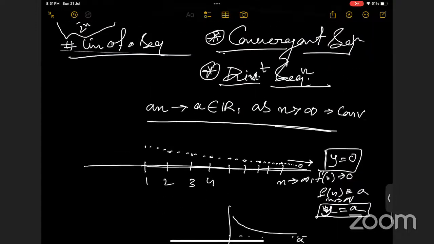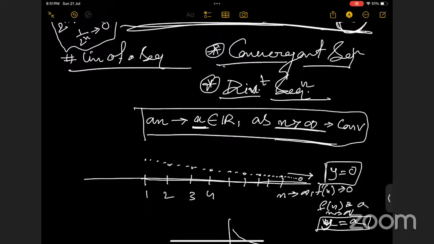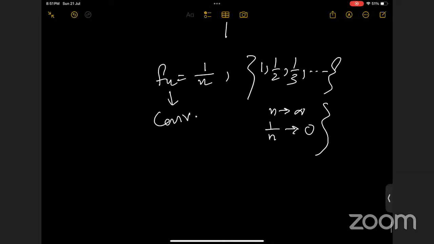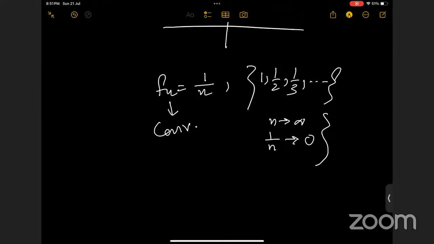When we have this condition, basically, as n tends to infinity, this is our fixed condition, and a is basically variable, any real number. As n tends to infinity, if f_n tends to any real number, then we will say the sequence is convergent. Otherwise, we will say that the sequence is divergent. Okay. Ma'am, can you give any practical example related to that?